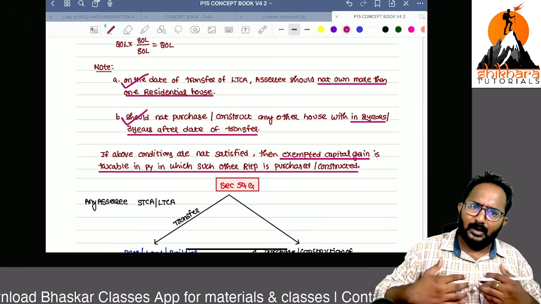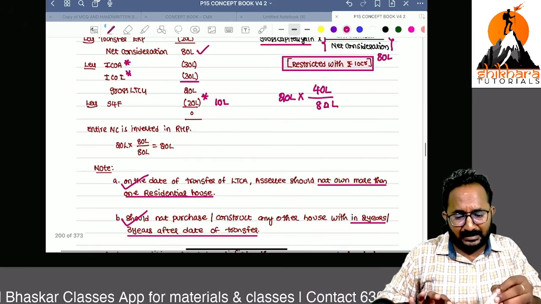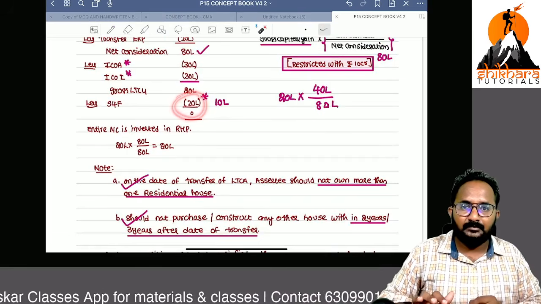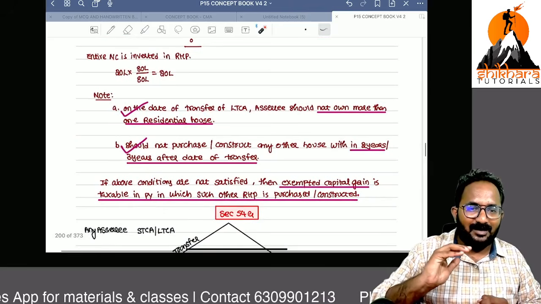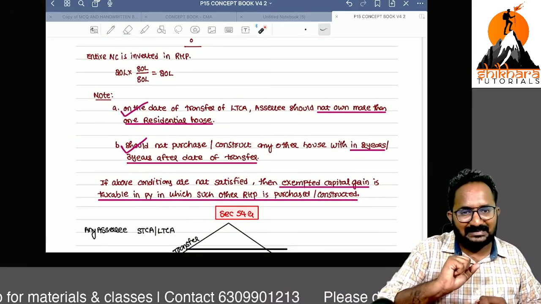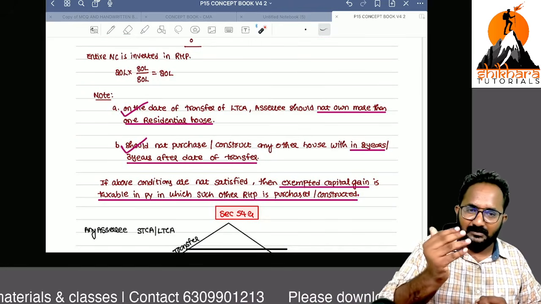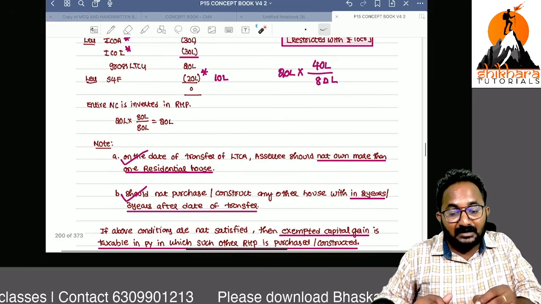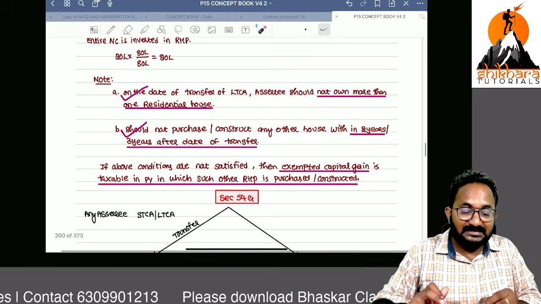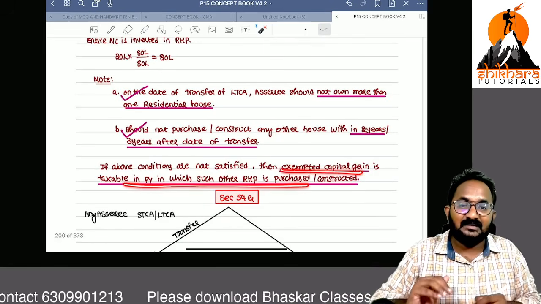For example, you have one house, you purchase another and get an exemption of 20 lakh. Happy. But if in the next year, within 2 years for purchase or 3 years for construction, you purchase one more, whatever exemption you got is now taxable in the year of purchase or construction of the other house.